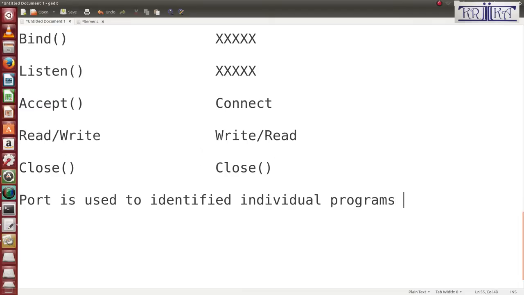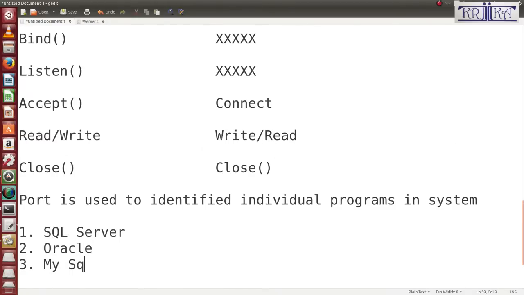in the system. Suppose 4 programs are running. First is SQL Server, second Oracle, third MySQL. And I have assigned individual ports to these.